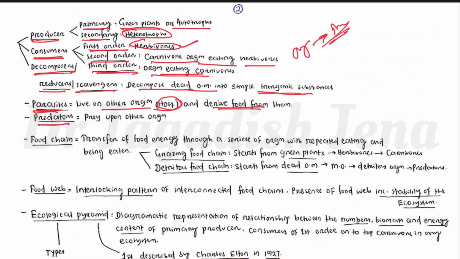Then predation, they prey upon other organisms. They directly consume other organisms. Parasite, what is the difference? The basic difference: a parasite lives inside the organism and takes up the nutrient unknowingly. But a predator directly consumes that organism.